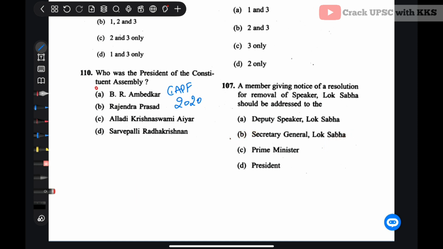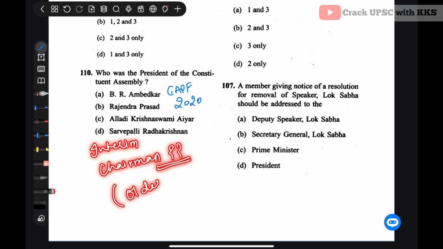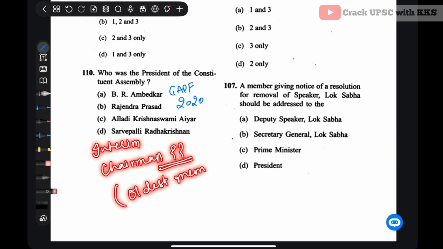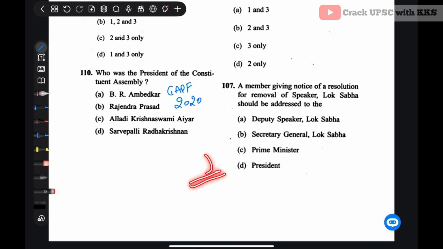Then, who was the President of the Constituent Assembly? Super easy. Rajendra Prasad. Interim Chairman. Comment your answer. Who was the interim chairman? He was from Bihar, and he was the oldest member of the Constituent Assembly. That's why he was given the chair of the interim chairman. Comment down your answer.